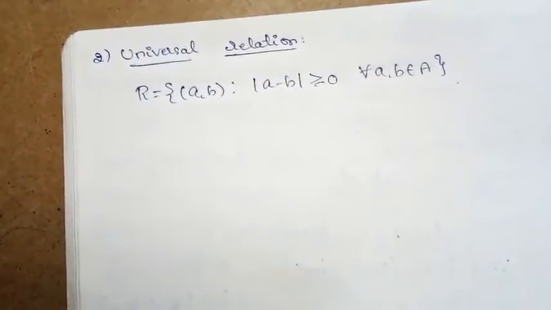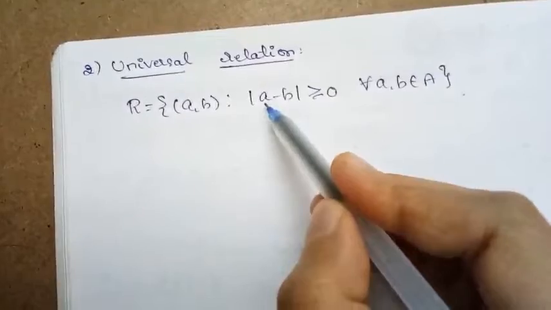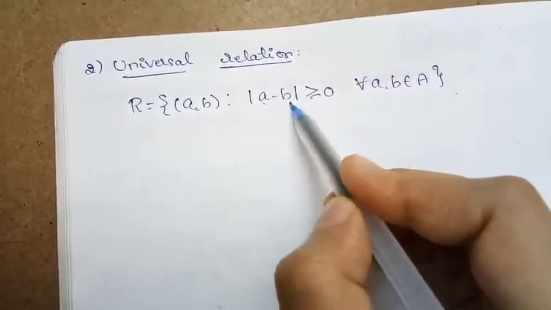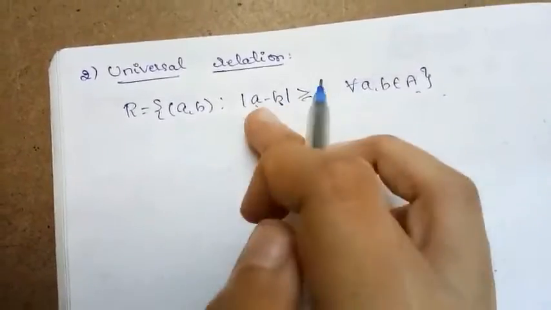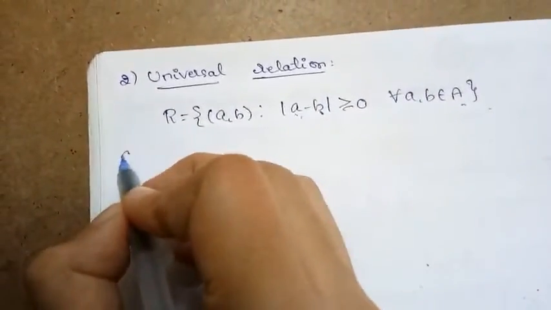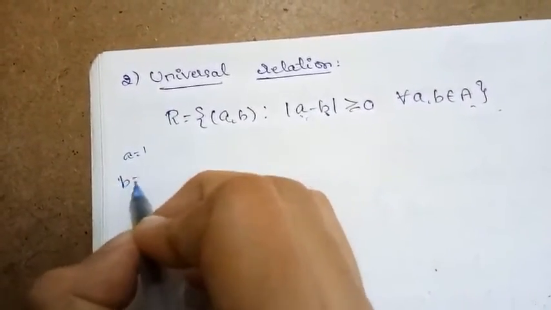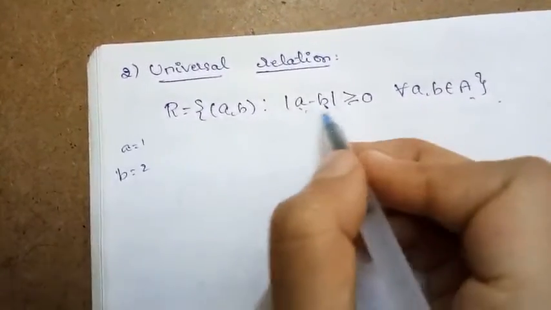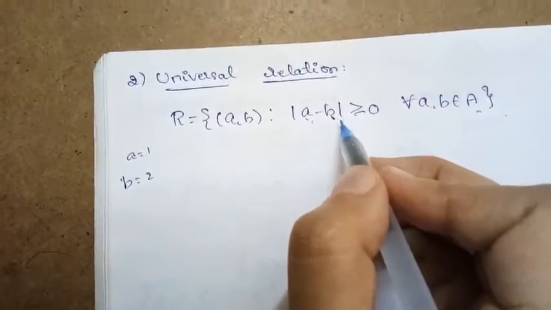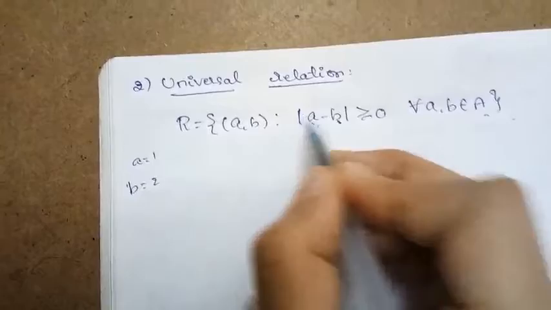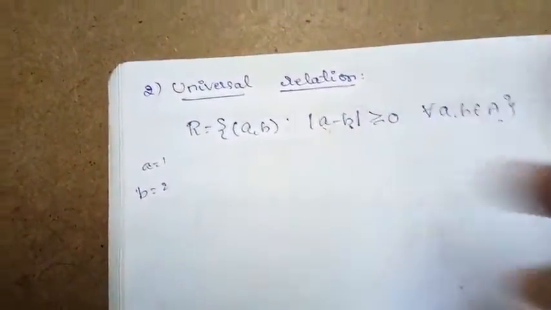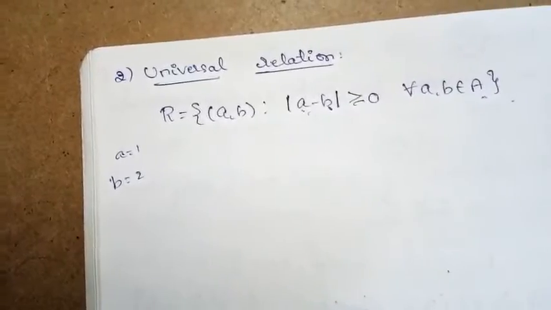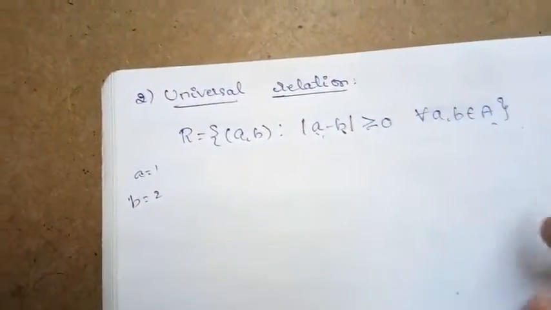You can see clearly, if I take any value a or any value b from set A, it works. For example, if I take a = 1 and b = 2, then 1 - 2 becomes -1. Since we are using mod, the negative becomes positive, so |-1| is 1, which is greater than 0.